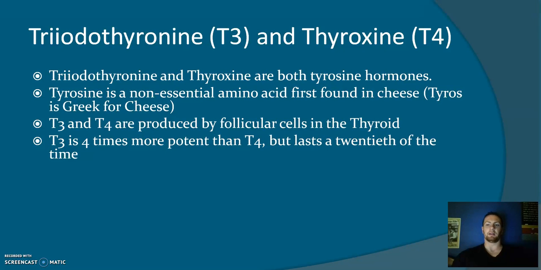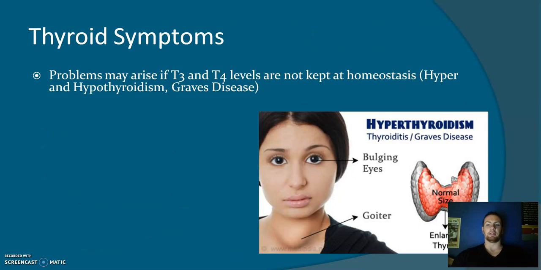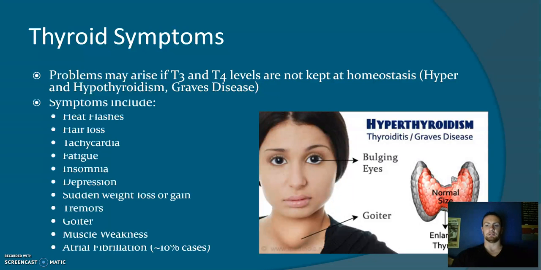T3 and T4 increase metabolism by increasing body temperature, increasing cardiac output by increasing the stroke volume and heart rate, speeding up the breakdown of food, promoting bone growth and development in children and adolescents, and helping improve the efficiency of the nervous system. Thyroid disorders arise if T3 or T4 are not kept at normal levels. Disorders include hyperthyroidism, where too much T3 and T4 are created, and hypothyroidism, where too little is produced.